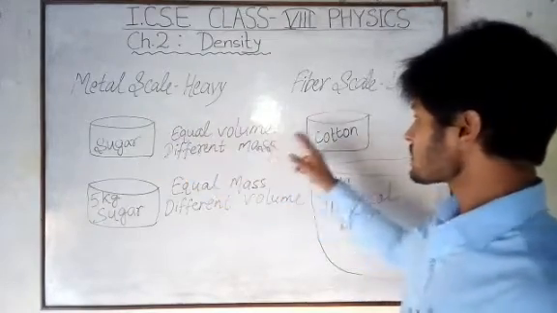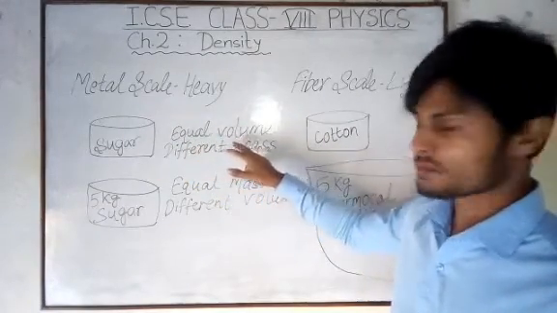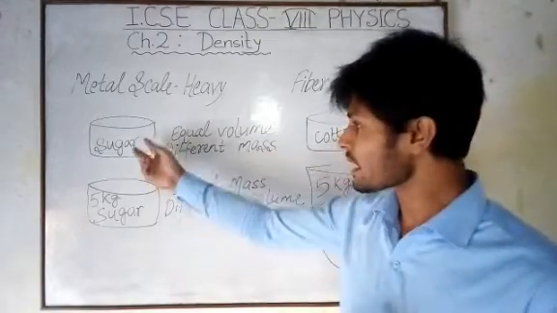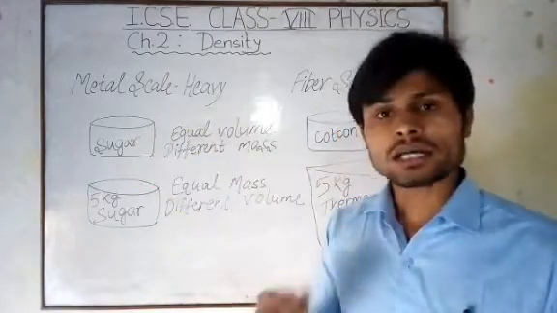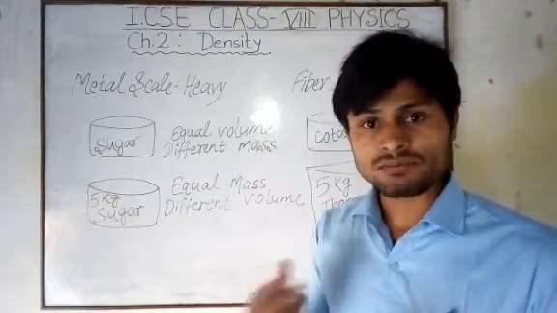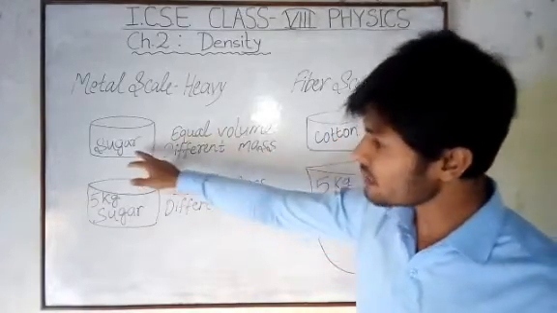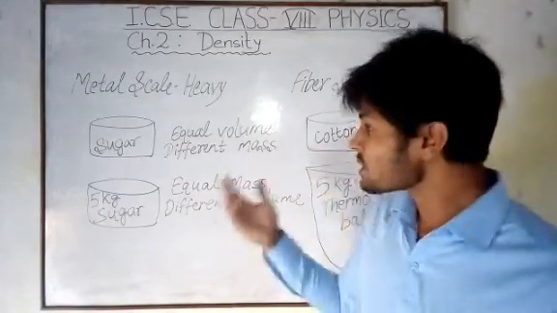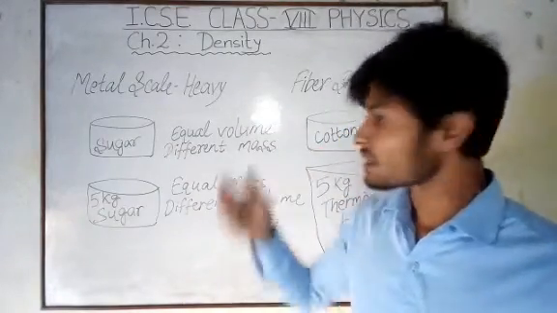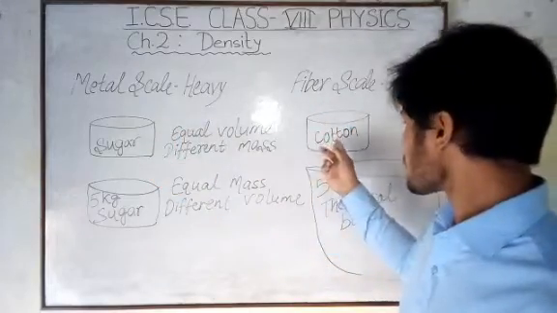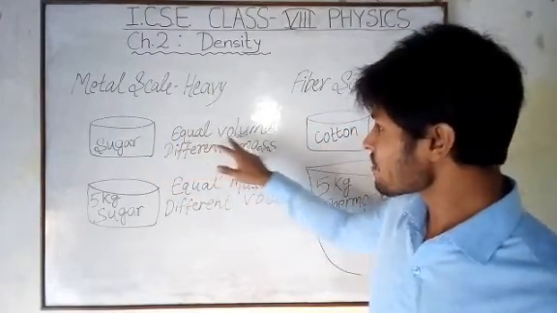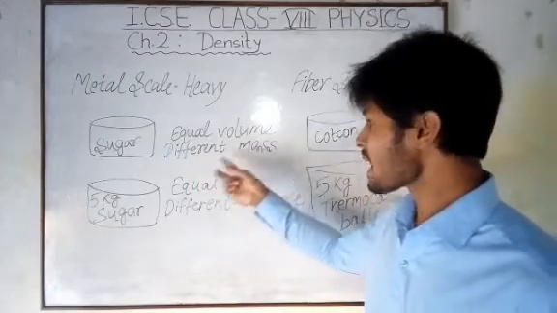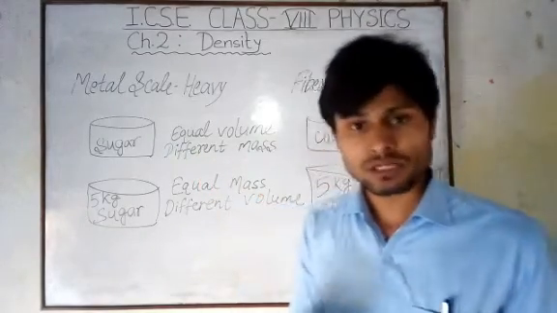Which one is heavier? The sugar is heavier than the cotton. That means if you take equal volumes of two substances, they may have different masses or different weights.